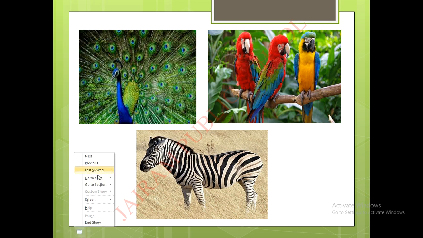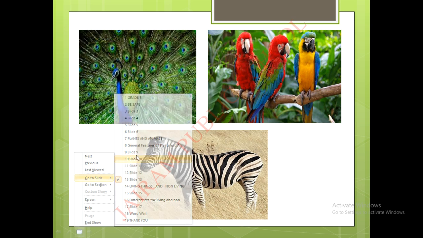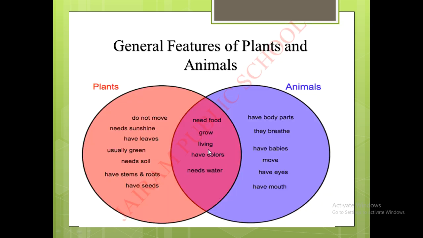Next, both need water to survive. Yes, only because of the water the animals and plants are able to live. Now, can we read the points once again? Come on, children, repeat after me.